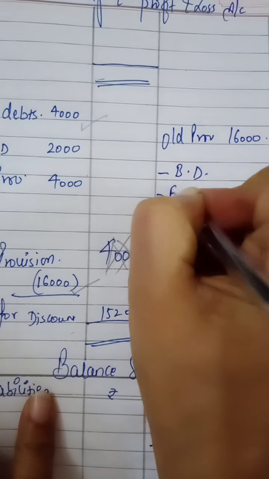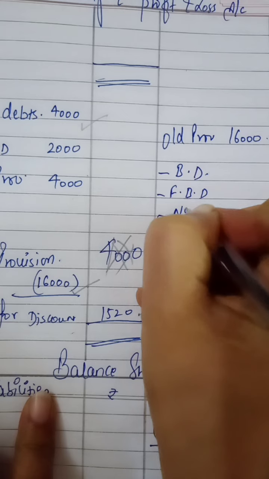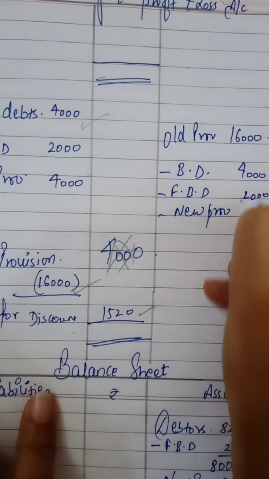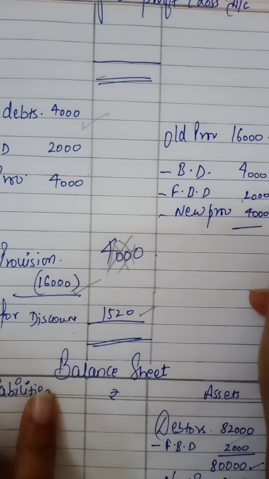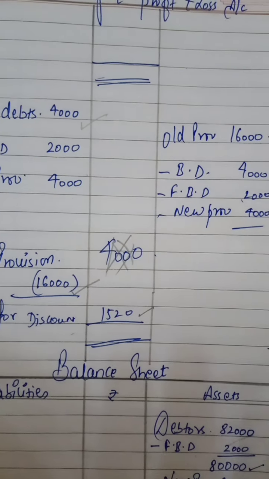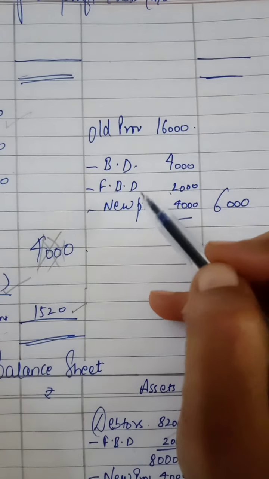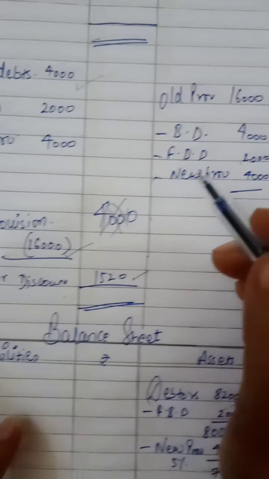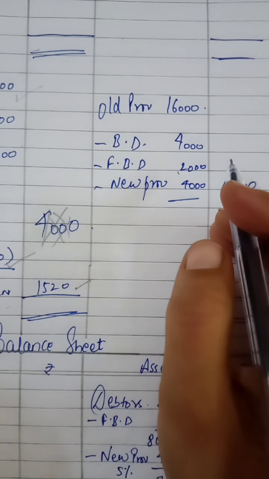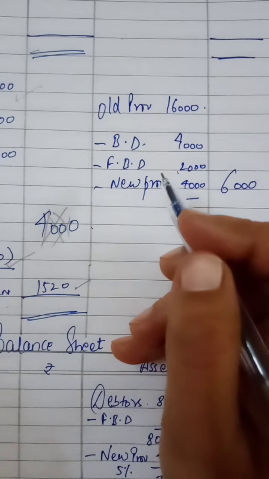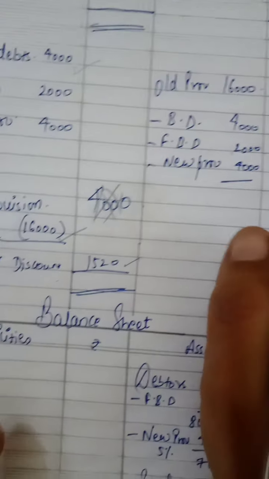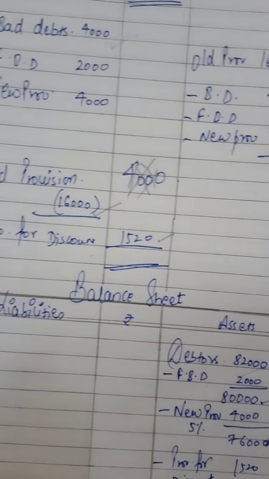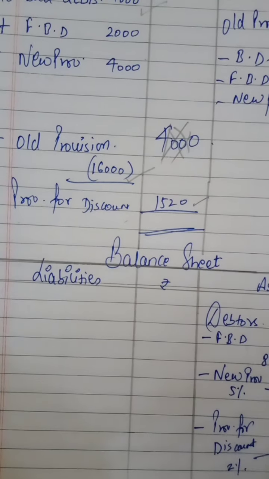Bad debts, further bad debts, new provision: 4,000, 2,000 and 4,000. This 10,000 will be deducted and the answer will be written outside, 6,000. If the total of old provision is more, we cannot write any negative item here. So all these items will be shifted to the credit side and their signs will automatically change. But this provision for discount never goes here. So that's why we record it separately.